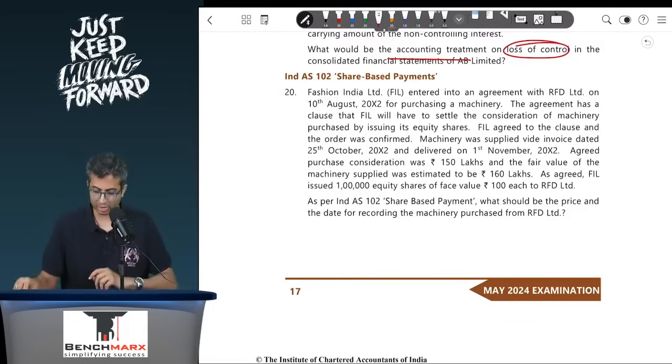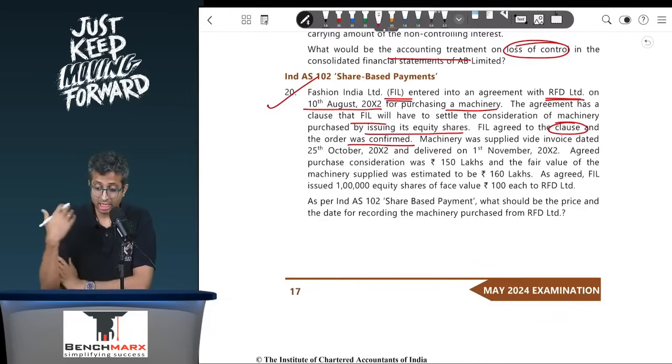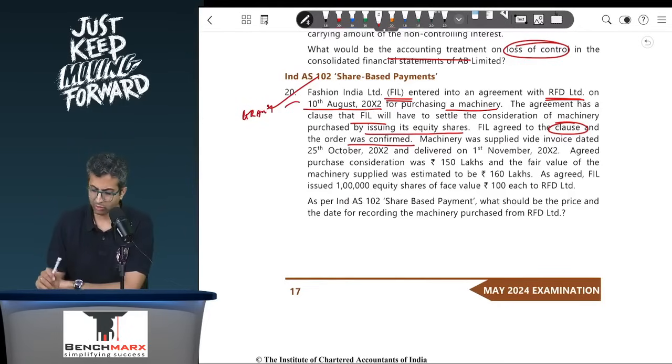So keeping that into consideration, the last question for this RTP, question 20. Fashion India Limited entered into an agreement with RFD on 10th of August for purchasing a machinery. The agreement has a clause that FIL will have to settle the consideration of the machinery by issuing its equity shares. FIL agreed to this clause and the order was confirmed. Okay, so over here we have entered into an agreement on 10th of August. This will be like your grant date as per Ind AS 102 for other than employees for purchasing a machinery.